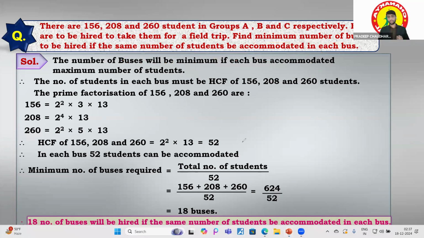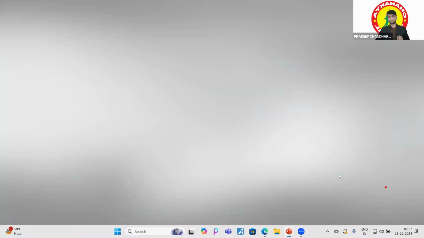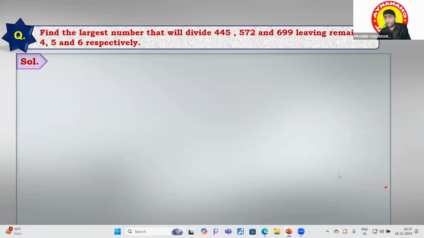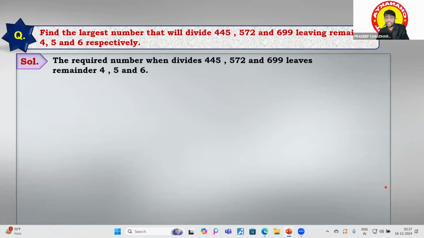Okay, fine. Let's move to another question, right? Find the largest number which will divide 445, 572 and 699, leaving the remainders 4, 5, 6 respectively. So you have to find the largest number. First of all, it is leaving the remainders 4, 5, 6.